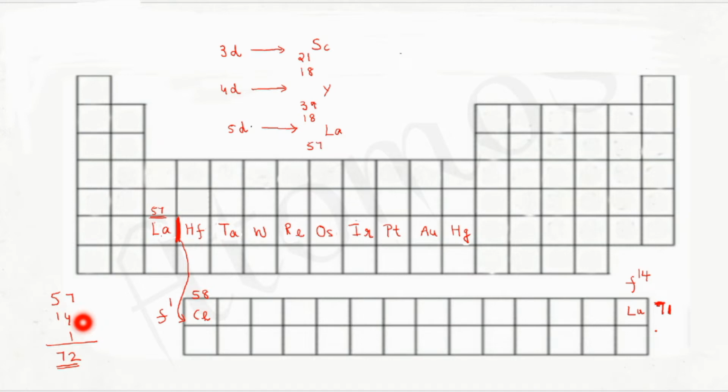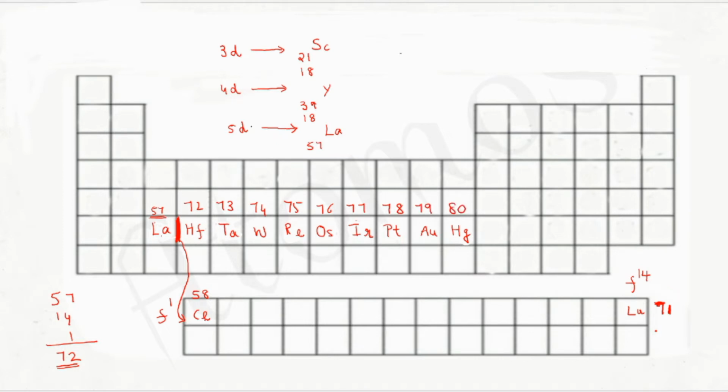We will have to add 14 plus 1 to 57. Okay. Then only we will be getting the atomic number. Atomic number of hafnium is 72. Tantalum 73. Tungsten 74. Rhenium 75. Osmium 76. Iridium 77. Platinum 78. Gold 79 and mercury 80.